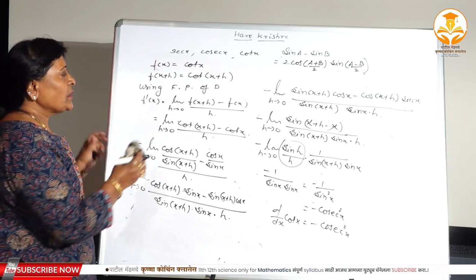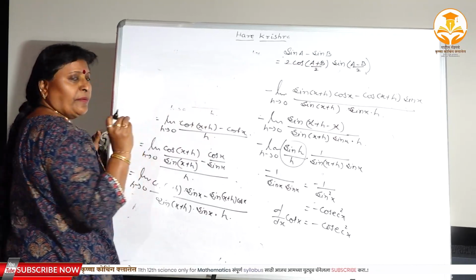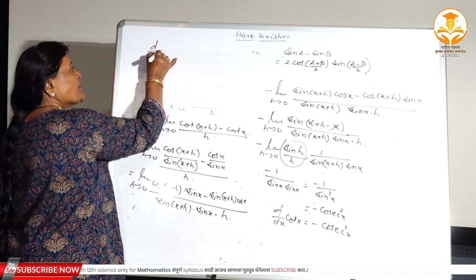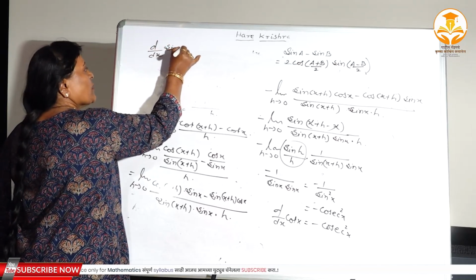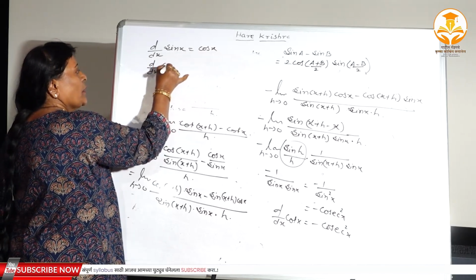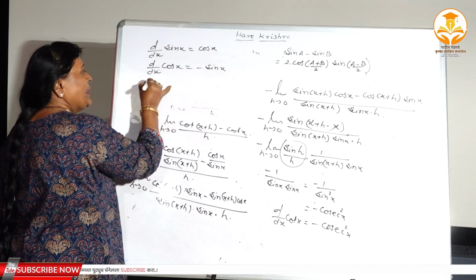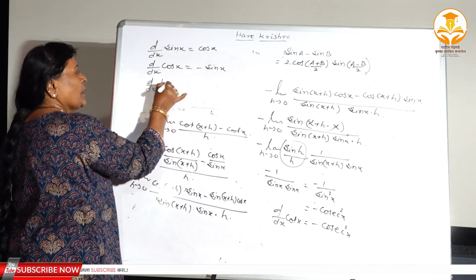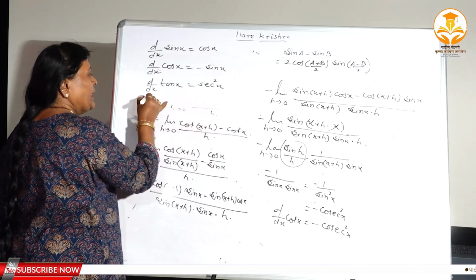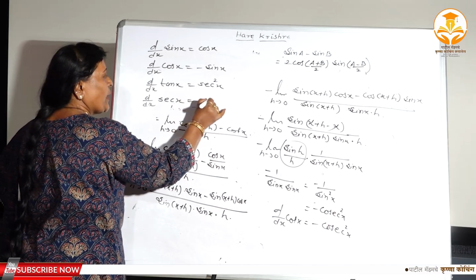What are those six trigonometric formulas? We learned 5 algebraic formulas, and now 6 trigonometric ones. d/dx of sin x you have got as cos x, d/dx of cos x as minus sin x, d/dx of tan x as sec squared x, d/dx of sec x as sec x into tan x.